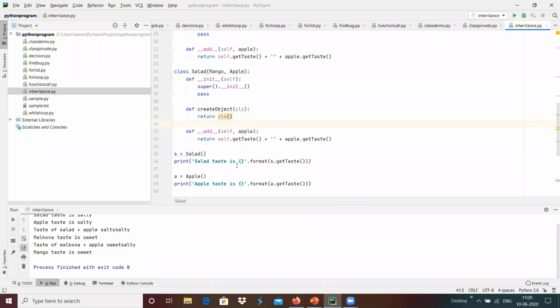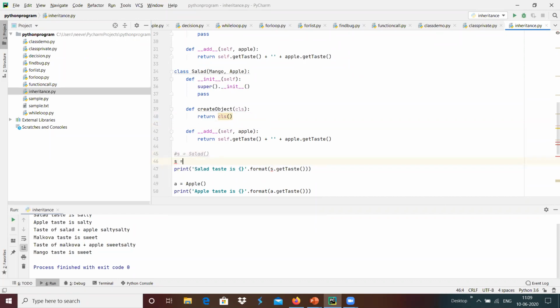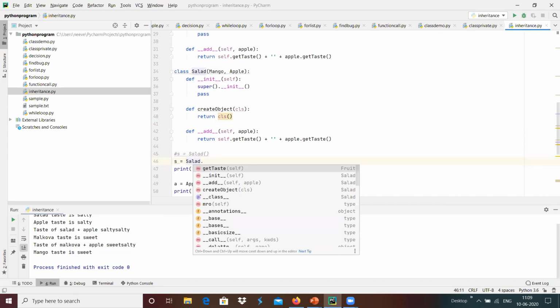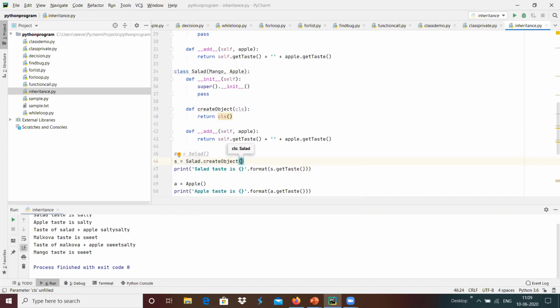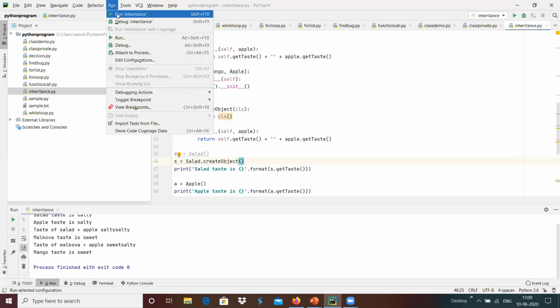Currently, whenever we call salad of here, that creates an object. Instead of that, maybe we can use s equals salad dot create object, which creates an object s over here. Now we will run this program.